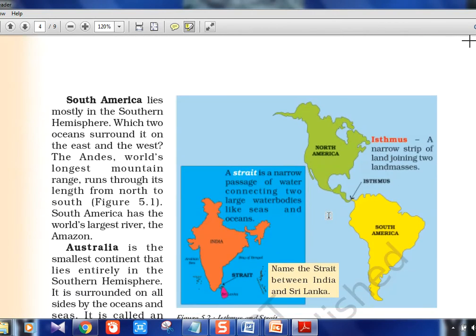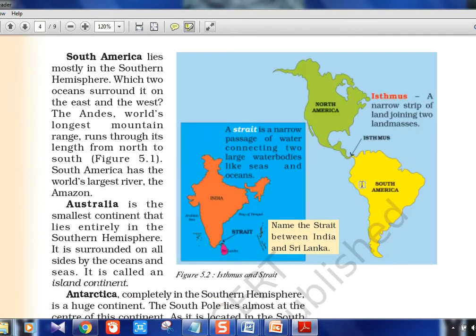If you see this picture, it clearly tells that an isthmus is a land which is connecting two continents or two landmasses, a narrow strip of land joining two lands. So here it is Panama. The Panama Papers leak was in the news. It's part of our current affairs, you should know. But a strait is actually a water body connecting two other water bodies. It is a narrow passage of water connecting two large water bodies like seas and oceans. So it can be sea or ocean, but it is just a water body only. So here it is actually the Palk Strait, P-A-L-K.